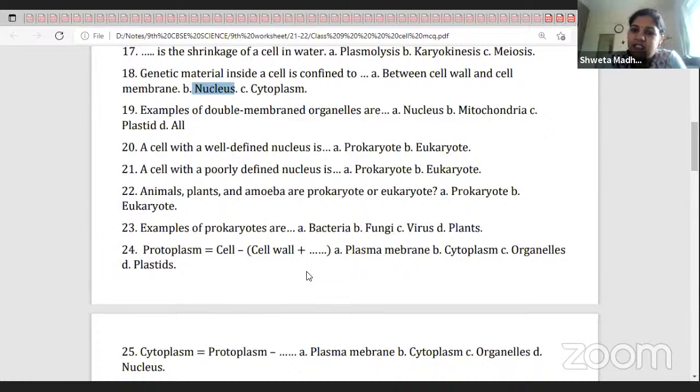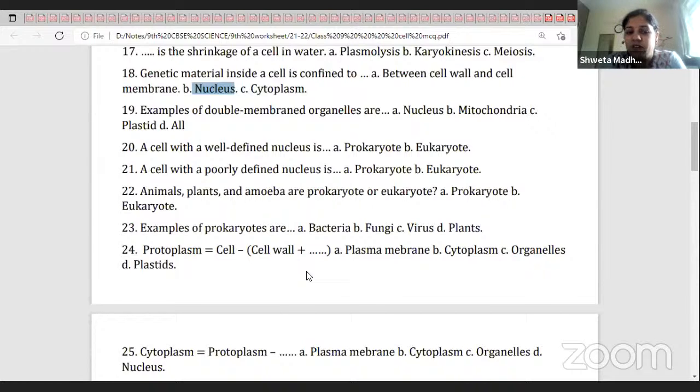Everything inside the plasma membrane, whatever is present: cell organelles, nucleus, cytoplasm, all of them are called protoplasm.